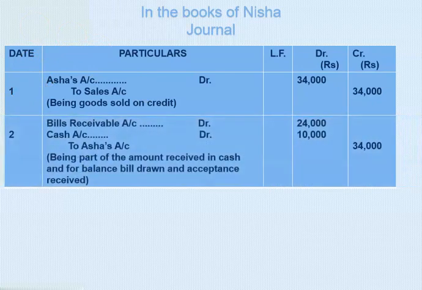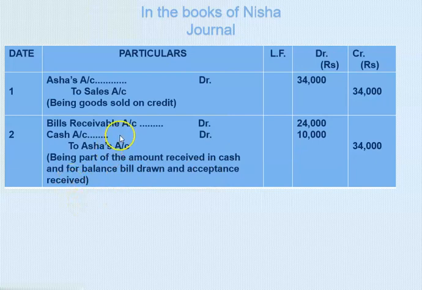Now the second entry is, here we have combined the entry, that is the entry of the bill and the part payment. Now out of this 34,000 rupees, Asha has paid 10,000 immediately and therefore cash account debited to Asha's account, and on the balance, that is 24,000, the new bill is prepared and therefore our combined entry is bills receivable account debit 24,000 rupees, cash account debit 10,000 rupees to Asha's account 34,000 rupees. This is the actual transaction, right? And now see the narration here. Being part of the amount received in cash and for balance bill drawn and acceptance received, right?